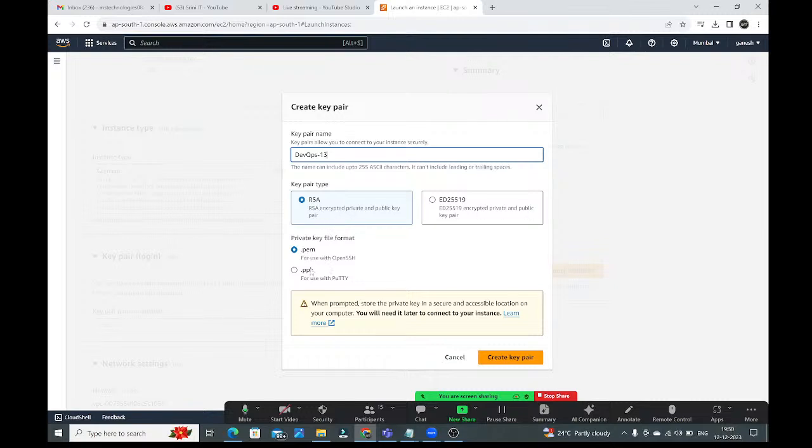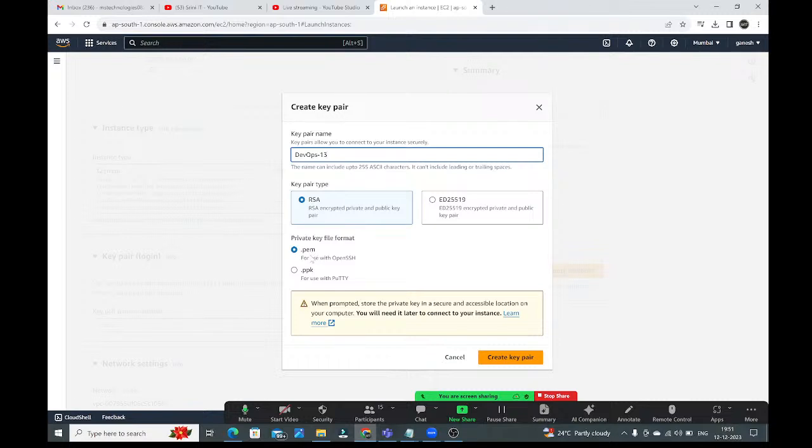Here .pem is there, .ppk is there. Guys, when you will select this ppk, if you want to connect to the Linux virtual machine using PuTTY client, then you need this .ppk. If you want to connect with the Linux virtual machine using Git Bash or MobaXterm or any other things, then you need to use this .pem file only. That by default whatever we have, keep those things only, guys. Don't change anything. .pem is there, guys.